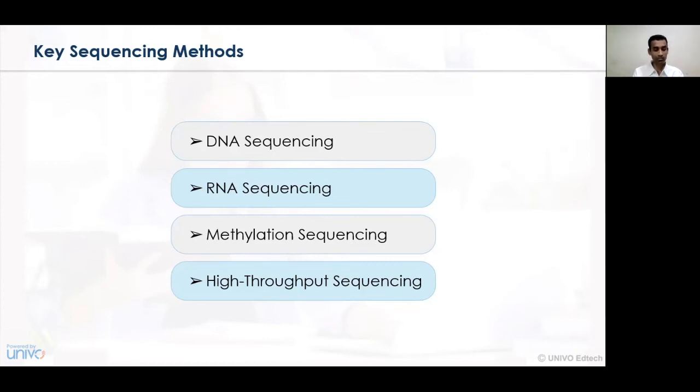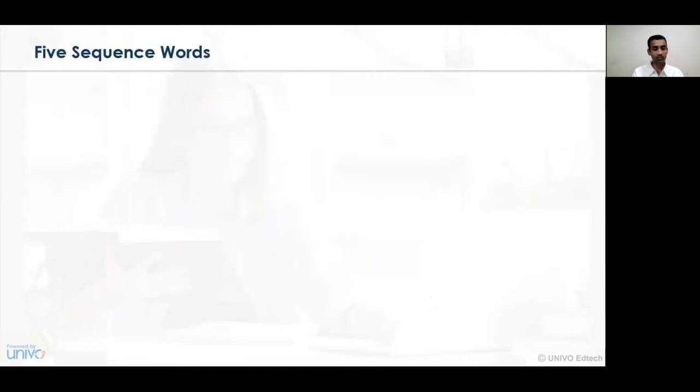Methylation sequencing focuses on a combination of all the factors with respect to either DNA and RNA and so on. The high throughput sequencing is completely different, wherein there is no control or coordination of how activities can be conducted, and there is a free flow of movement of goods and services in the business life cycle or the product life cycle or the assembly line.